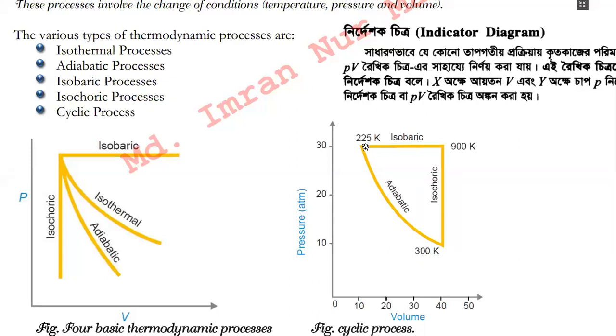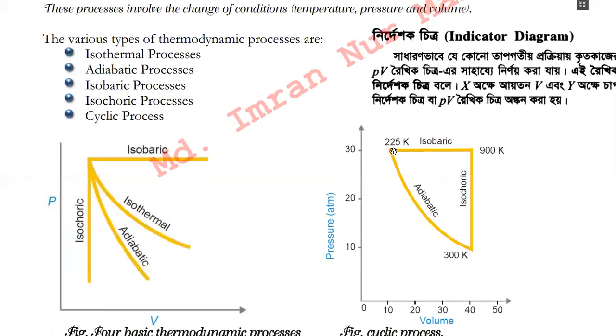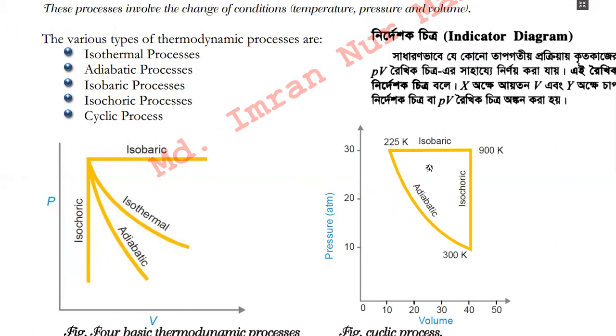That means whenever the system of thermodynamic state goes through a number of different processes like isochoric process, isobaric process, and adiabatic process, and finally returns to its initial state. That means it started from this point and ultimately returns to this point, moves through this line, moves through this line adiabatically, and moves through this line isochorically, and finally returns to this initial point. If such an incident happens, then we will say that this is a cyclic process.